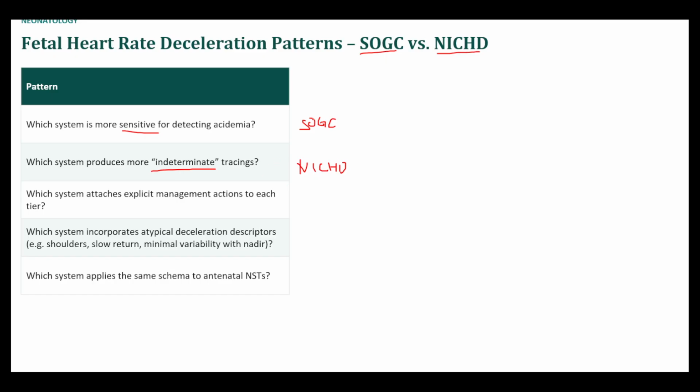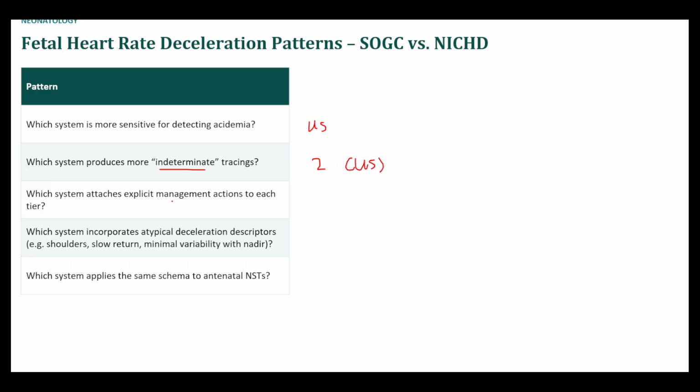and that's partly, let me correct myself. The US system is more sensitive because it categorizes more things as abnormal, but a lot of things get put into the category 2 classification. As a result, there's a lot of indeterminate tracings. So it's highly sensitive, but less specific. So the answer to this should be the US system.